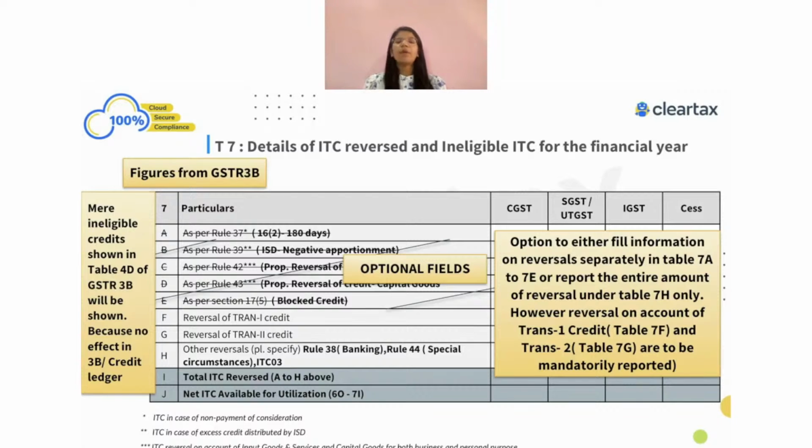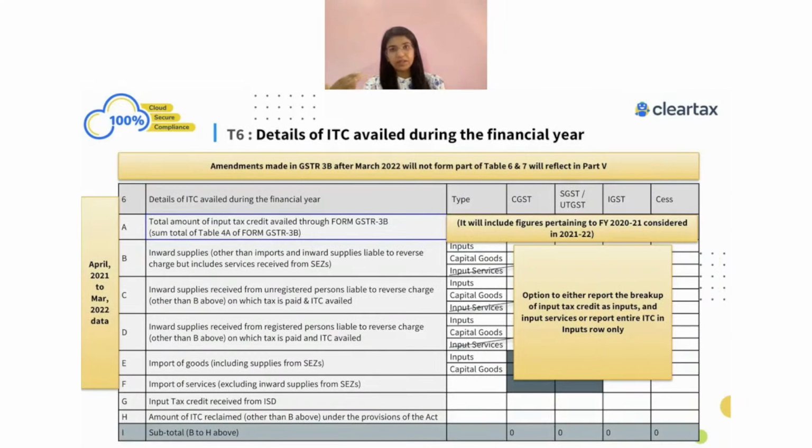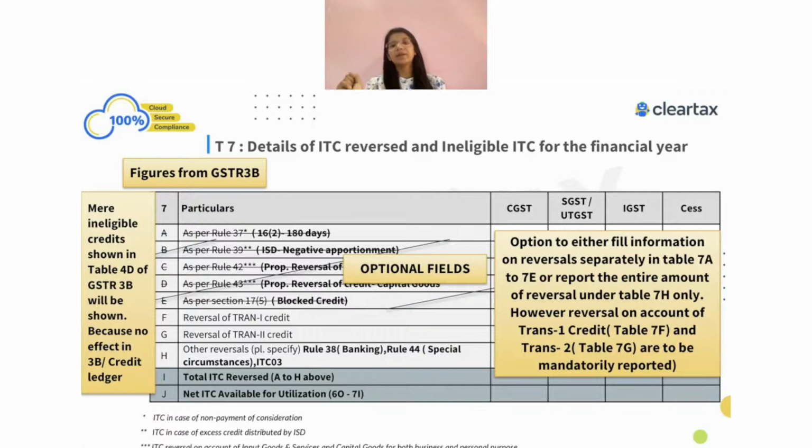Now, one important part which I was referring to is that table number 6 is all related to what you have claimed. This does not have any information on what is reversed. So if you have reversed something, that information is not coming in table number 6. Reversal information actually comes in table number 7. So whatever ITC you have reversed will fall and sit over here in table number 7.